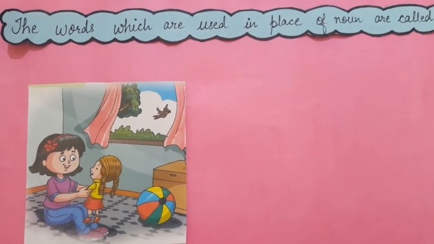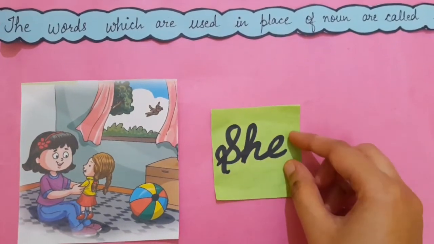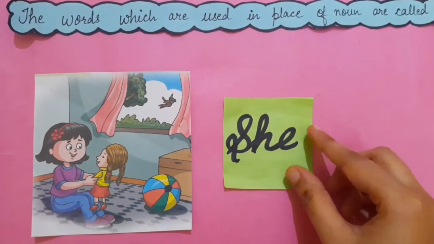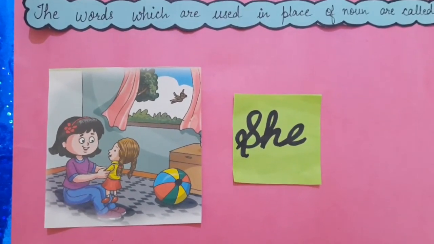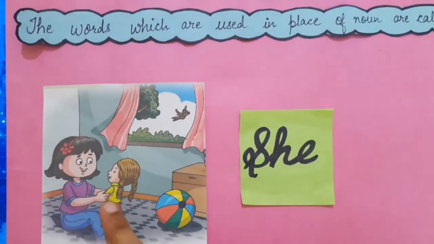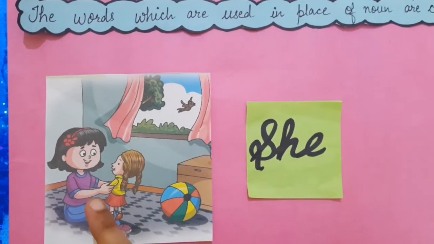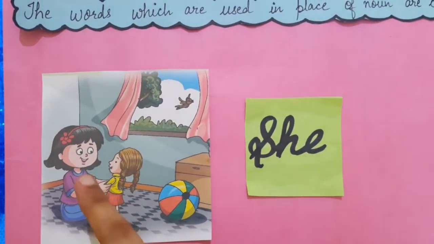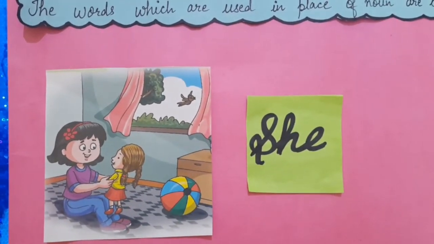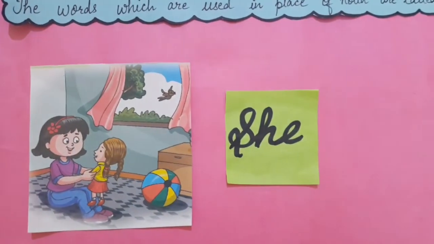Instead of using the girl, we are going to use the pronoun she. Now let's revise. This is a girl. She is playing with doll. She is wearing top and jeans. She is smiling. She is wearing one red hairband.